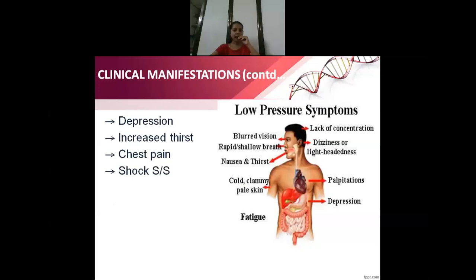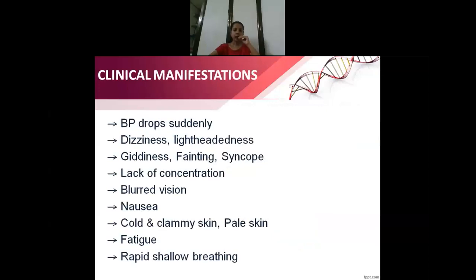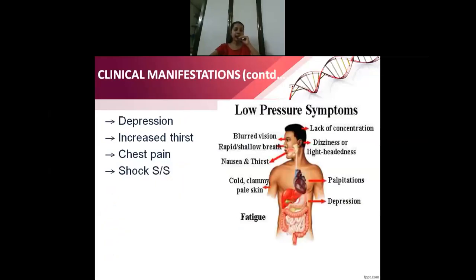Some other symptoms: when the patient is falling down or having fainting episodes, there will be blurred vision, and some patients, as I told, may also have nausea and vomiting. Other than that, some patients can have depression, chest pain, or palpitations. And finally, what will happen? Patients will have signs and symptoms of shock, that is, of low cardiac output.